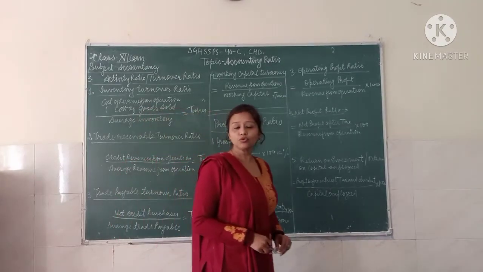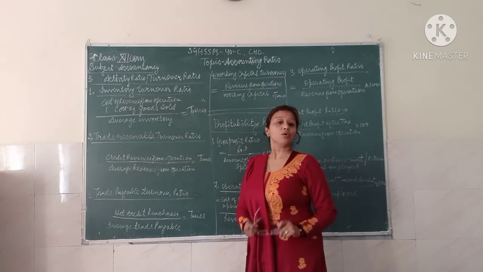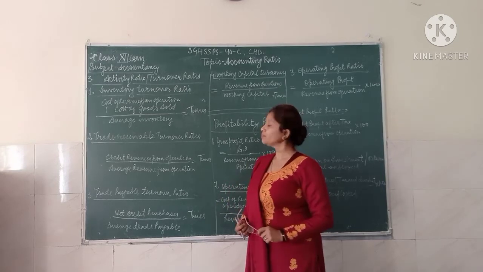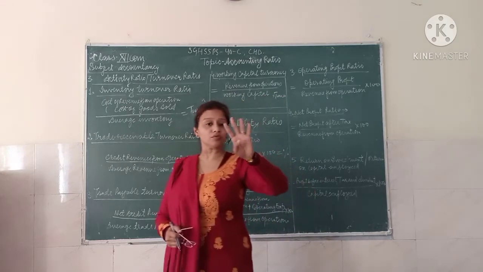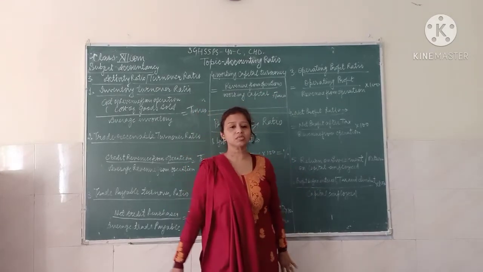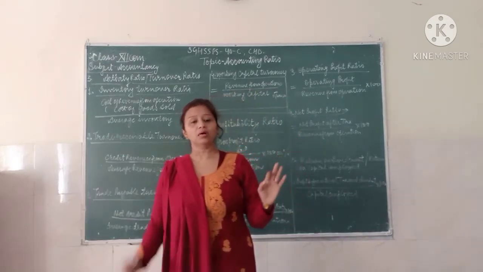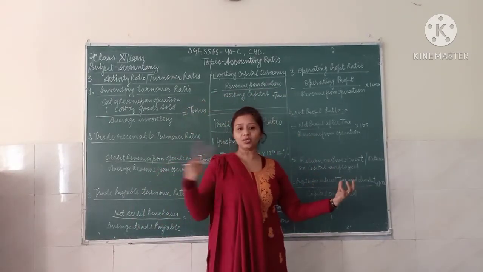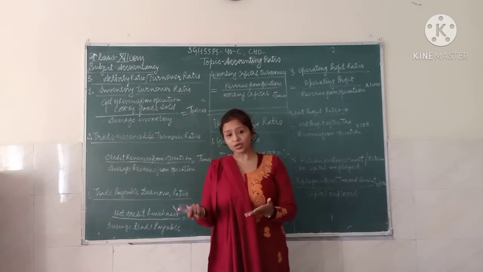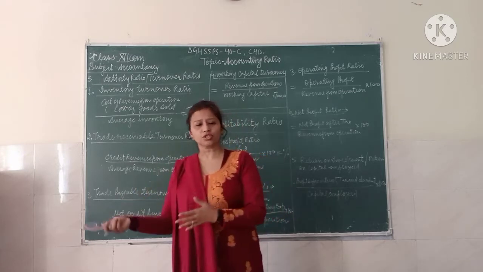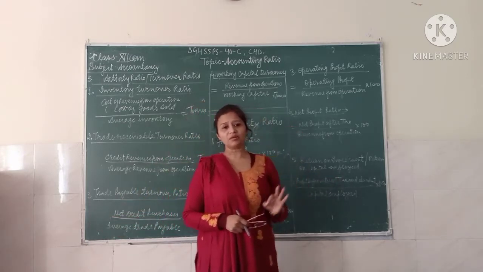So we will first move to the third ratio, that is the activity ratio, also called the turnover ratio. This ratio is divided according to the activities which are very important for the business. Inventory is very important. From the start to the end, what are the different activities we face in a manufacturing unit, or for any trading unit? There must be inventory.